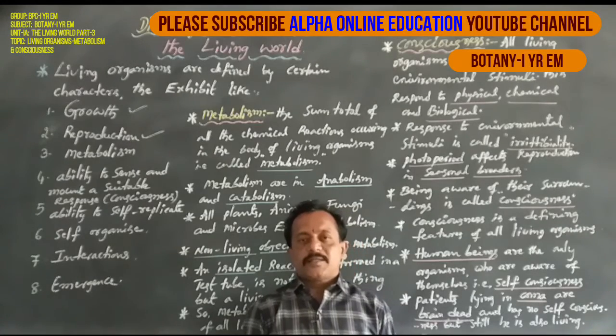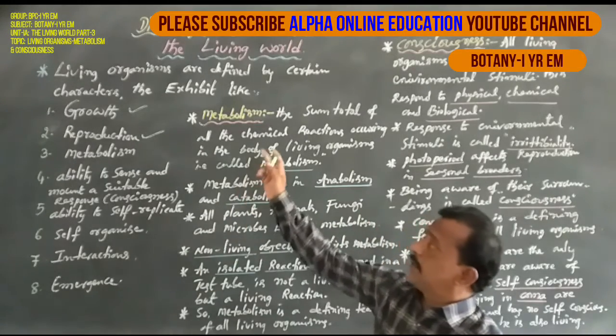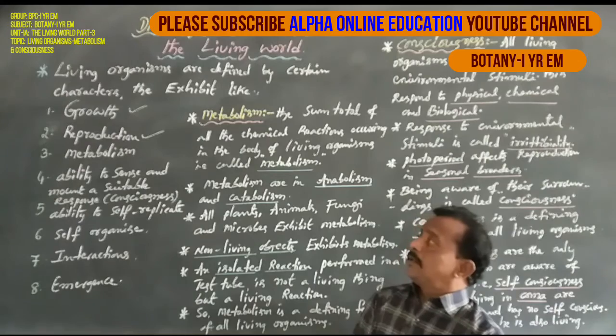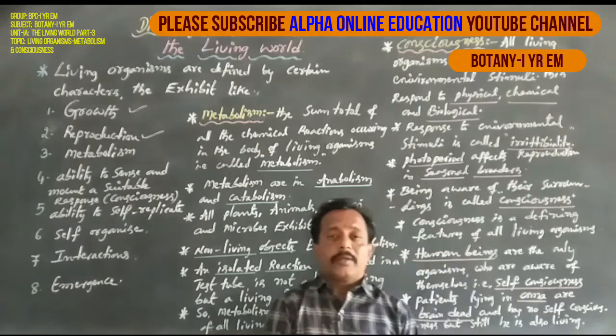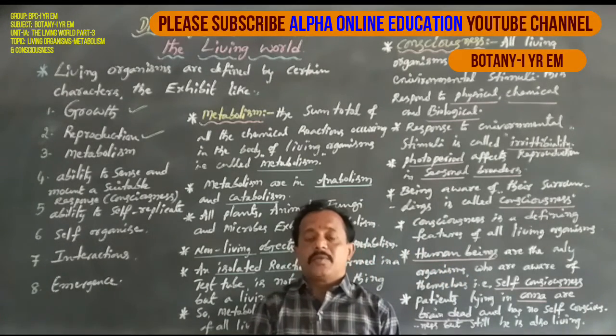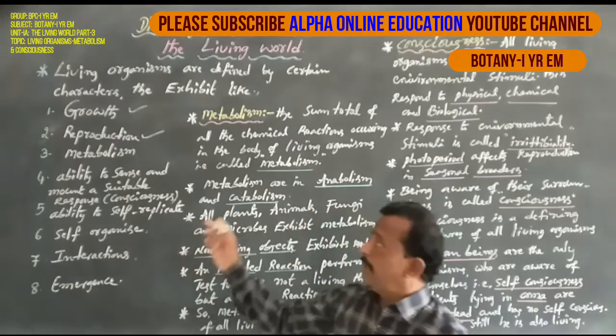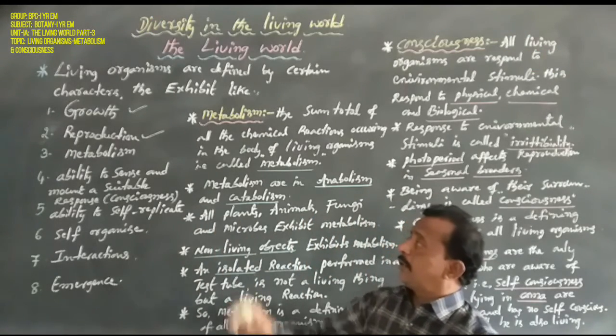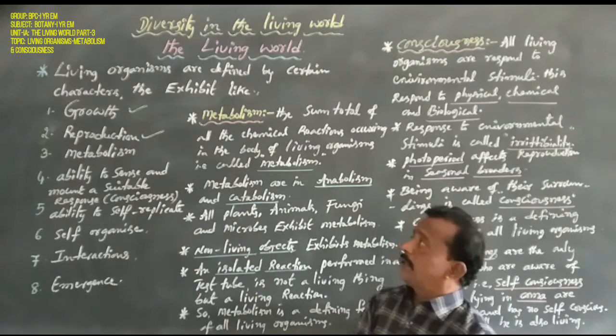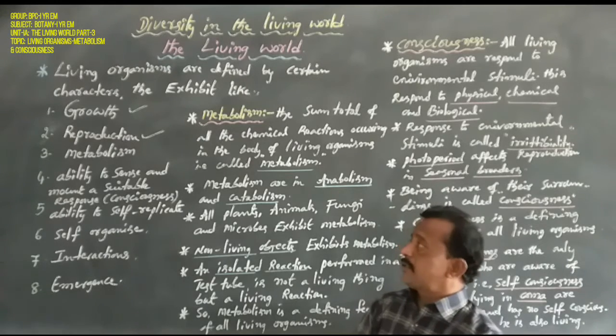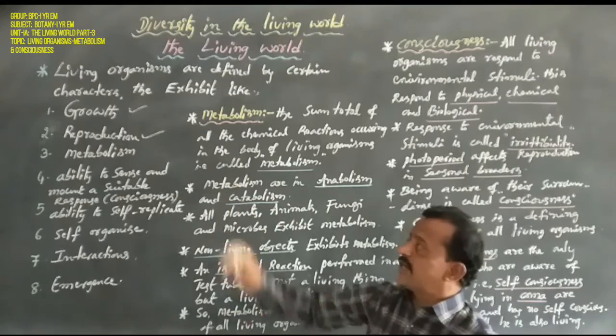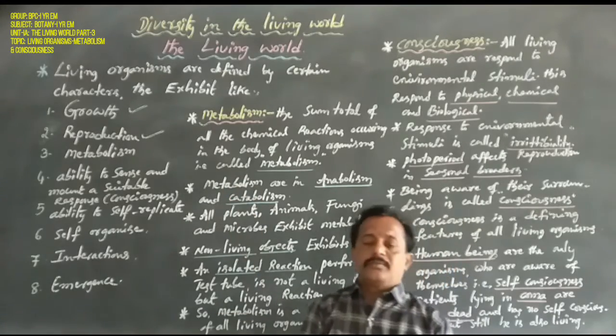In previous classes we discussed some important living organism characters. Mainly we discussed two important living organism characters: the first one is growth, the second one is reproduction.